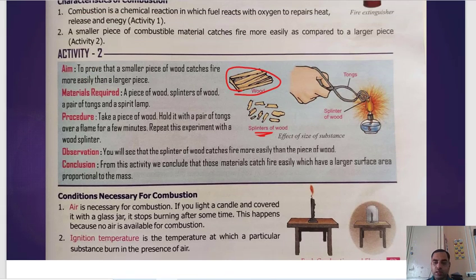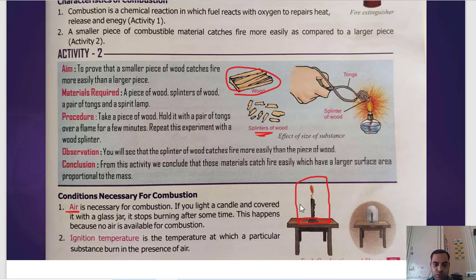What are the conditions necessary for combustion? First one is air. We saw that air is necessary for combustion. If you light a candle and cover it with a transparent glass jar, after a certain time you can see that the flame will douse itself.